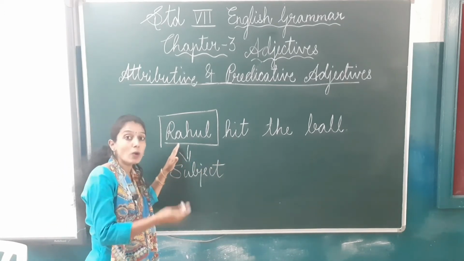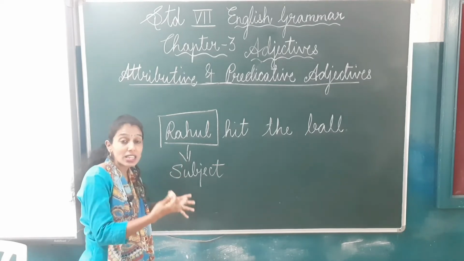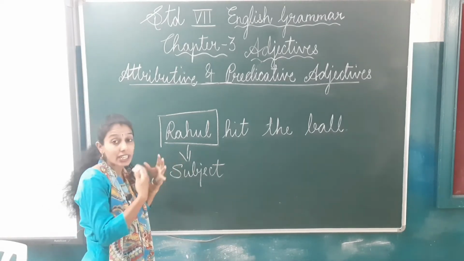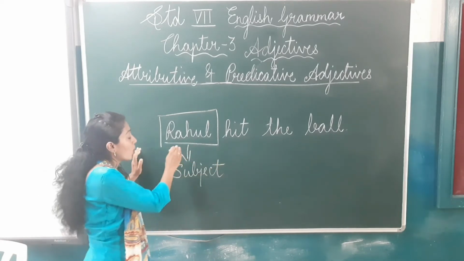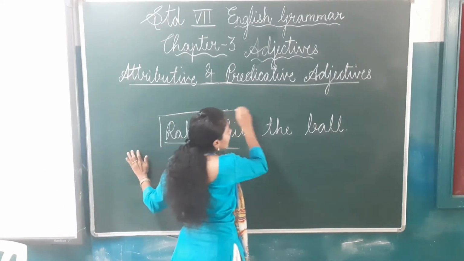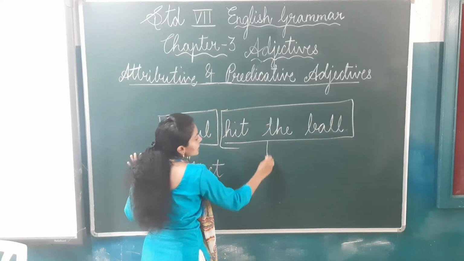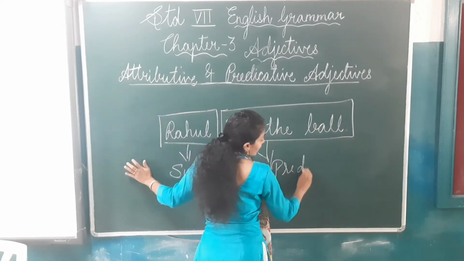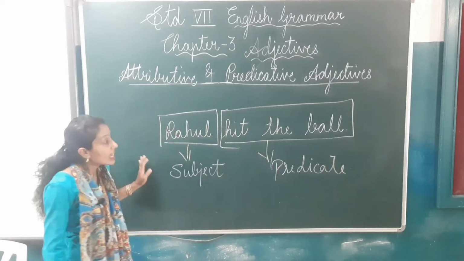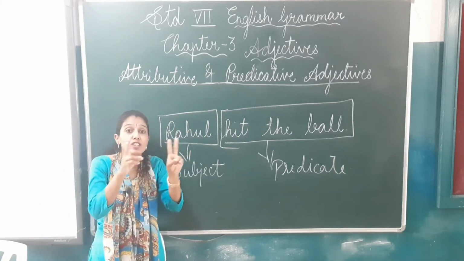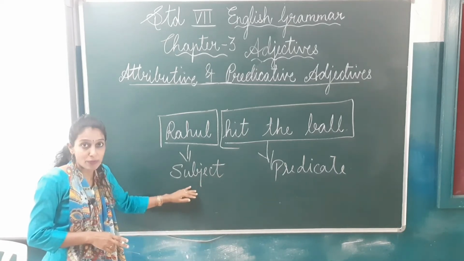Now what did Rahul do? The action that is being taken is the predicate part. So what did Rahul do? He hit the ball. So this is the predicate. I know you all must have learnt this in your smaller classes. Each sentence is divided into two parts. We have the subject.